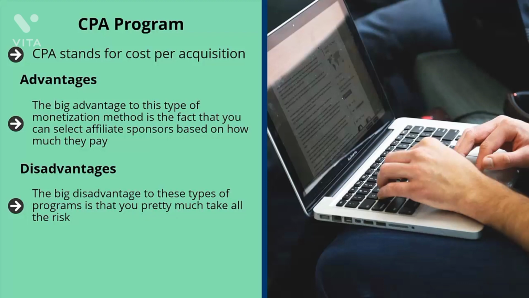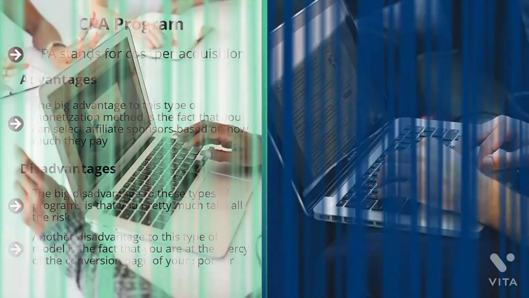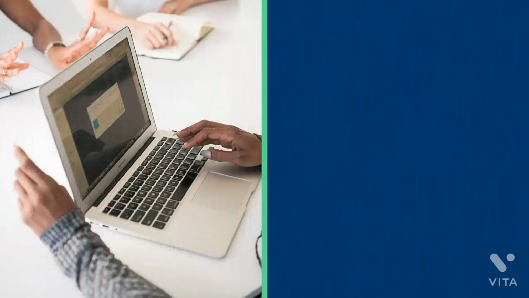The problem is, prior to that point, you're taking all the risk. Usually, the more expensive the product, the higher the commission, but also the less likely people would buy stuff. Another disadvantage of this type of model is the fact that you are at the mercy of the conversion page of your sponsor. What if they don't know what they're doing? What if they are lazy and just put up a sales page that converts way below its fullest potential? You end up taking the hit, not them.